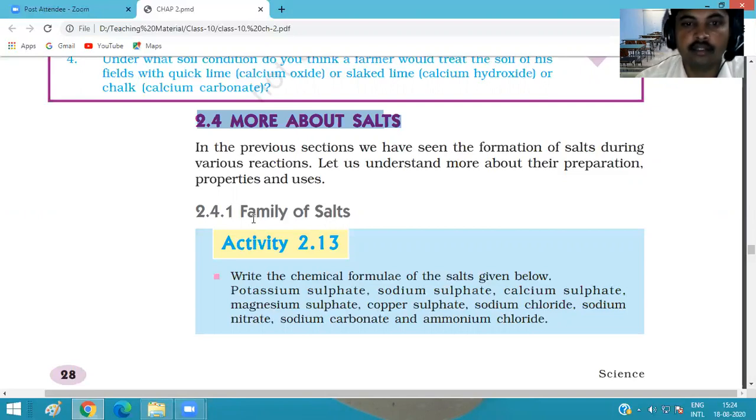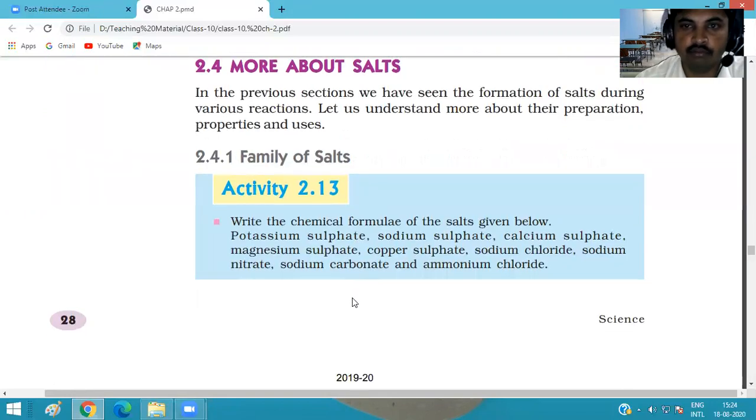So there are different families of salts. By this example, we can try to understand how many families of salt there are. Write the chemical formula. They give some formulas of salts such as potassium sulfate. In many salts, a sulfate group is attached to sodium, potassium, or another element, and it forms a salt.